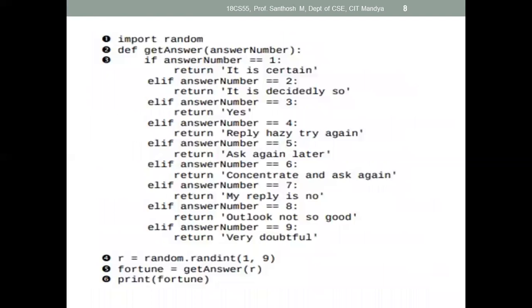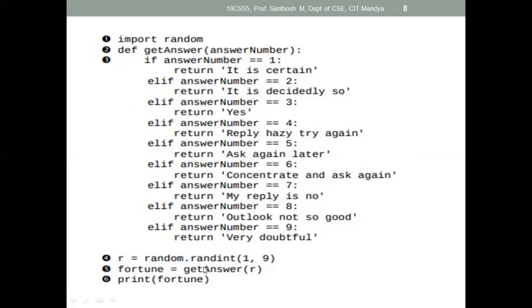So when you start executing this program, the function is loaded, but it will not get executed. The function is loaded but not executed. When it executes, first the random.randint function will get executed, so that it will generate a random number from 1 to 9, and then that number is stored in r.